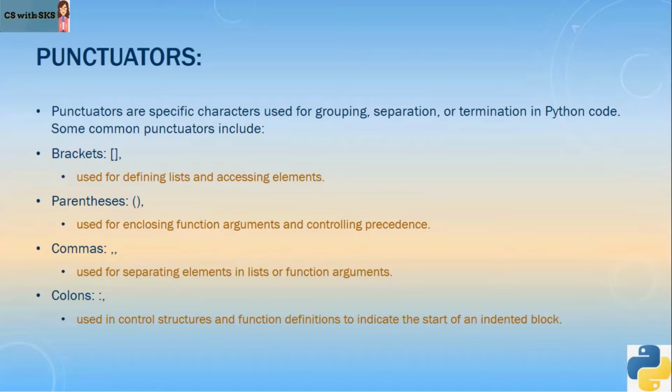Like if we talk about brackets, they are used in lists and accessing elements. Parentheses, they are always used along with the function name for putting up arguments. Comma is used to separate elements, right? Colons, they are used in mentioning indentation in Python. In Python, indentation is very, very important, and we'll learn when we start coding, when we'll start writing the codes. So in indentation, colons are used.